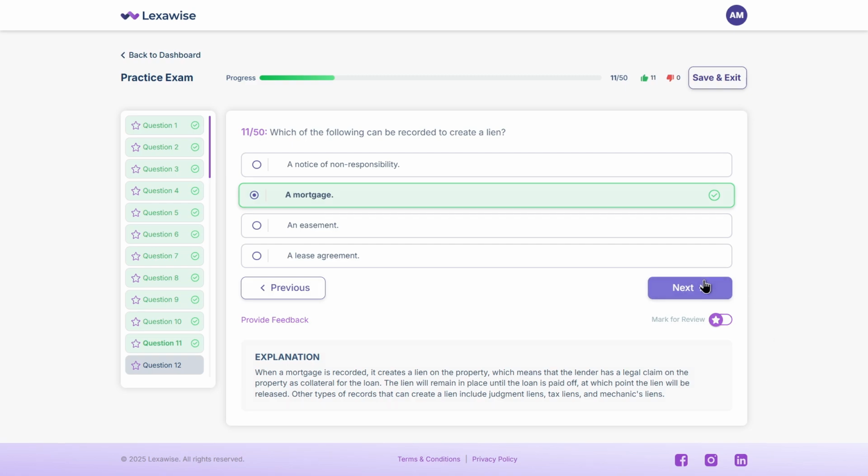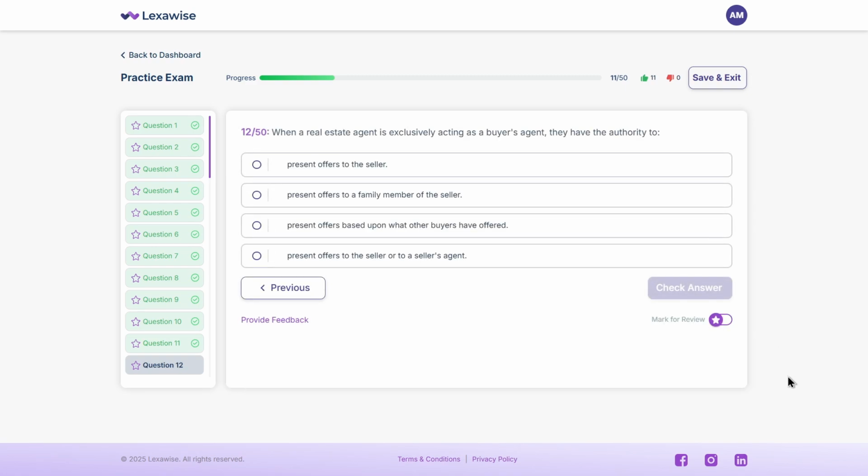Let's keep the rhythm. When a real estate agent is exclusively acting as a buyer's agent, they have the authority to A. Present offers to the seller. B. Present offers to a family member of the seller. C. Present offers based upon what other buyers have offered. D. Present offers to the seller or to a seller's agent. Take a second to think.